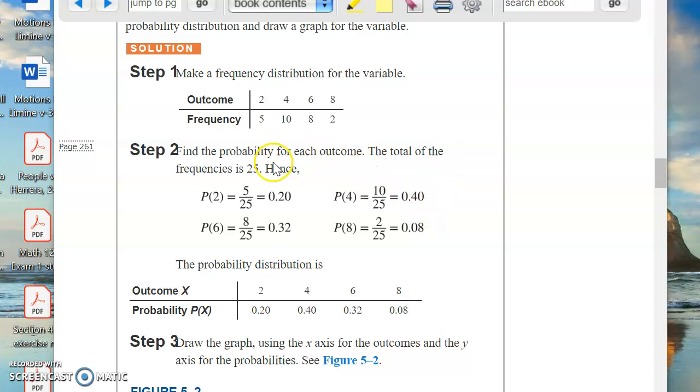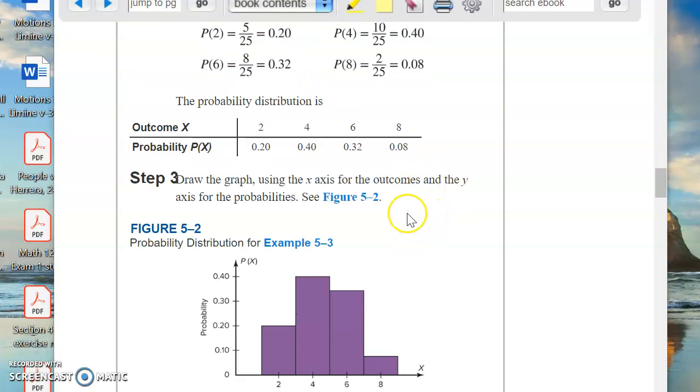Well, for the 2-pack, how many did you sell? What was the frequency? The frequency was 5. For the 6-pack, you sold 8 of them. Total, what did you sell? 5 plus 10 plus 8 plus 2, that's 25. So there's 25 in the denominator. For the 2-pack, the frequency is 5, so 5 out of 25, that's 5 over 25. That's the probability, so to speak, for selling a 2-pack. Let's take 4. There's 10 out of the 25 that were 4-packs, so 10 over 25.